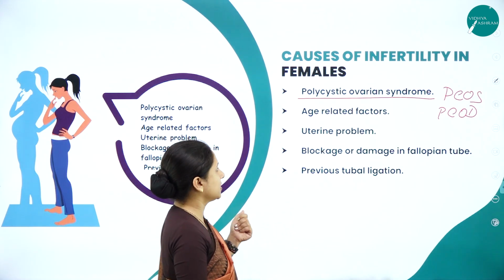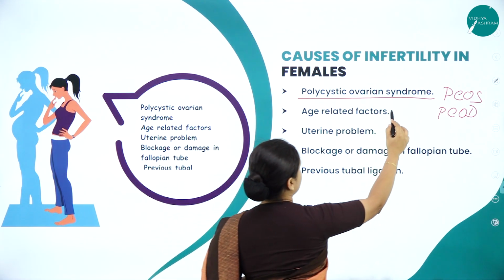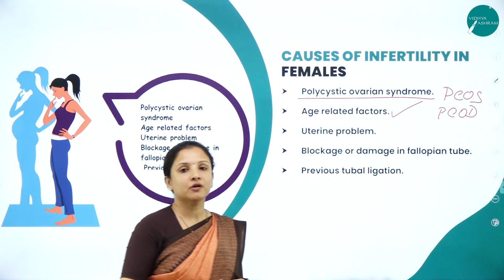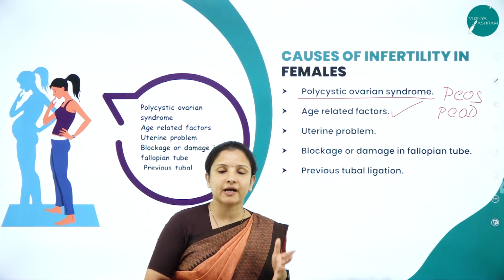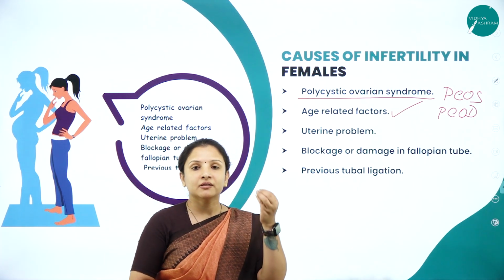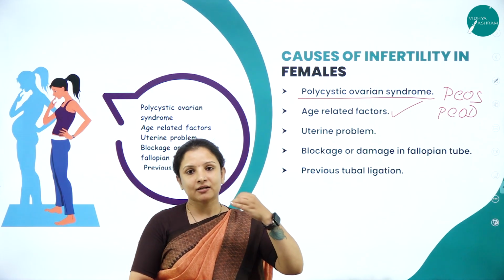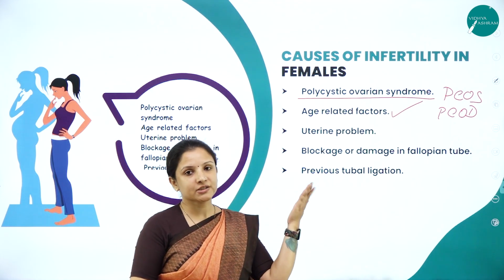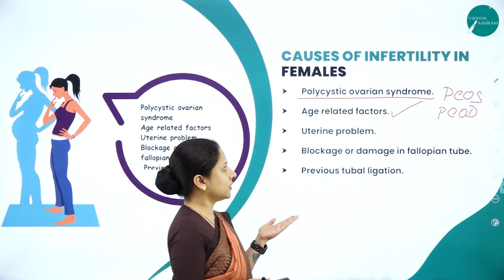Next is age-related factors, that is usually as and when the woman ages, after 35 or even after 32, their fertility rate will go down. So age is also one of the reasons for infertility.